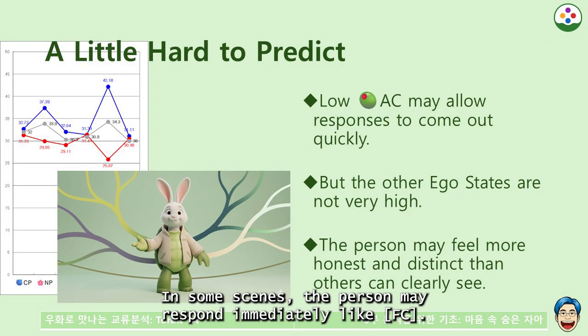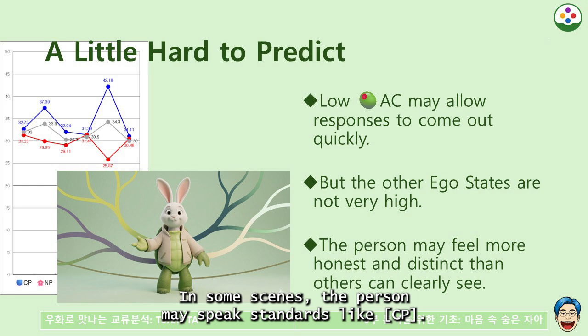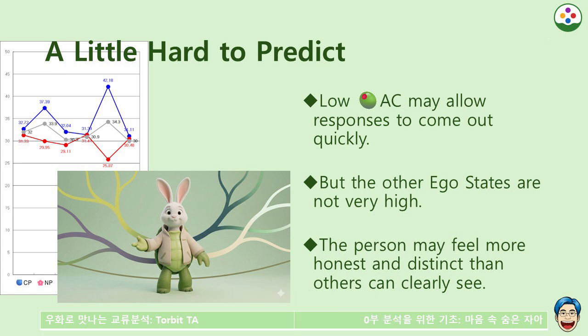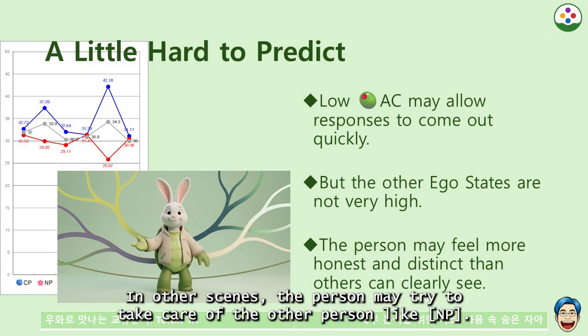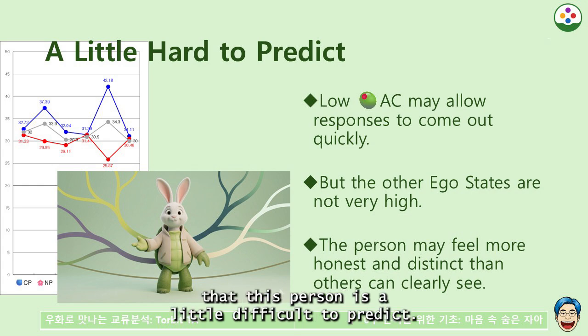In some scenes, the person may respond immediately like FC. In some scenes, the person may speak standards like CP. In some scenes, the person may show their own way like SC. In some scenes, the person may judge briefly like A. In other scenes, the person may try to take care of the other person like N and P. Because of this, people around them may feel that this person is a little difficult to predict.